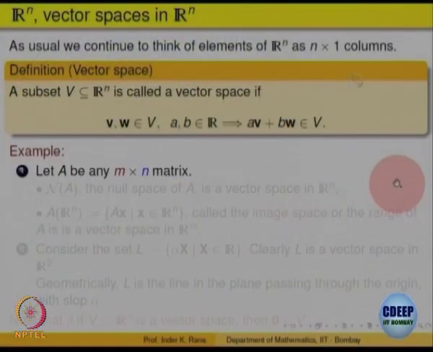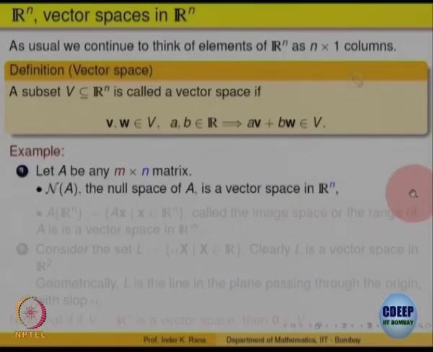So, let us look at examples. For any m cross n matrix, look at the null space. The null space is a subset of what, Rm or Rn? The matrix is m cross n, you are going to do Ax, so x should be of the same order as n. So, the null space is a subset of Rn and it is a vector space, right. Let us look at one more example.